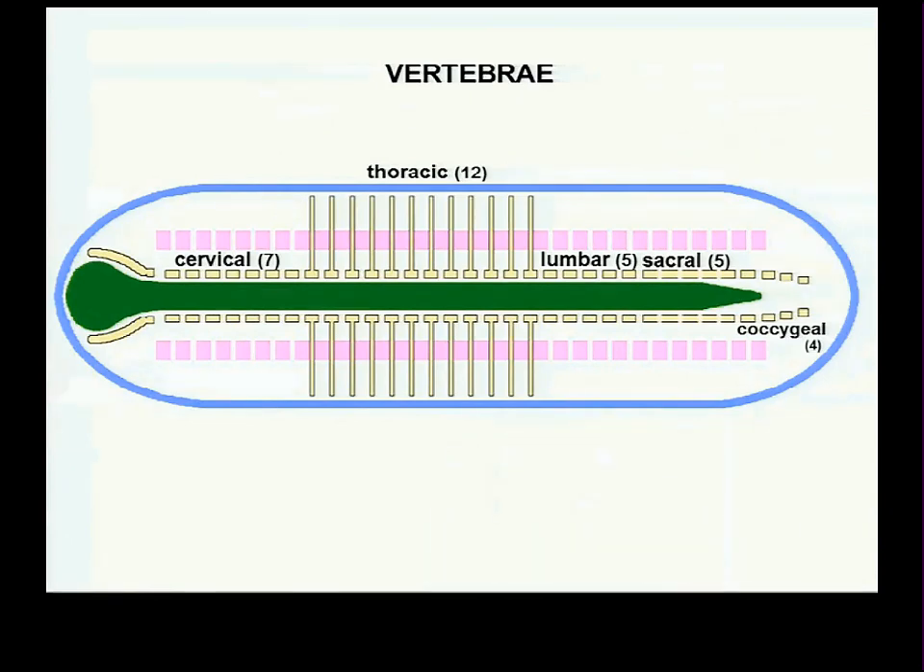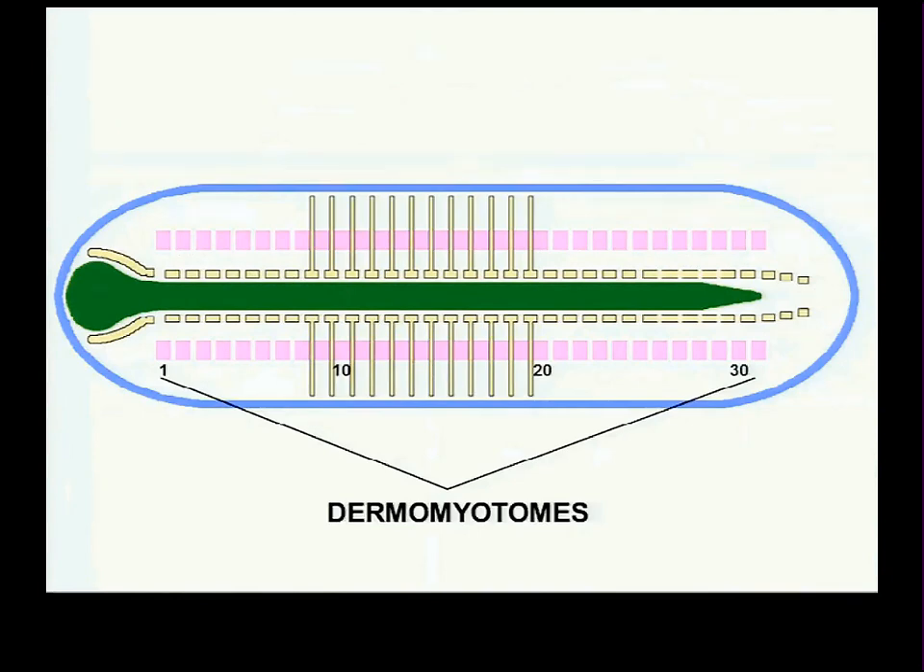You can count up how many there are if you want to add all these numbers together. I don't know. All right. Here are all of our vertebrae: cervical, thoracic, lumbar, sacral, coccygeal, and the dermamyotome.